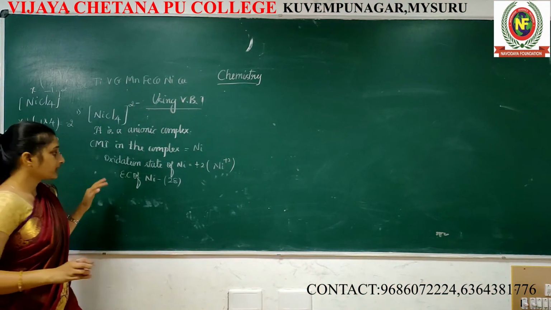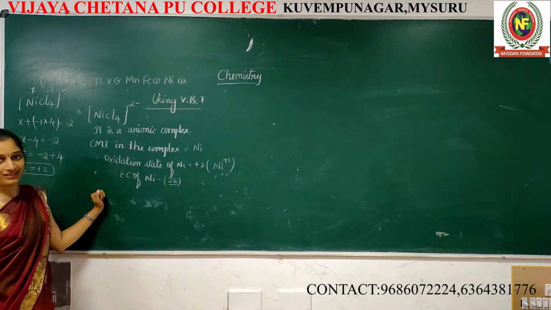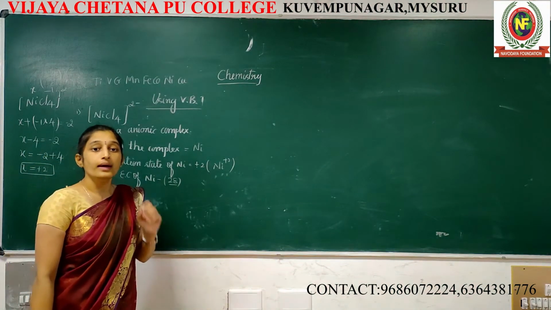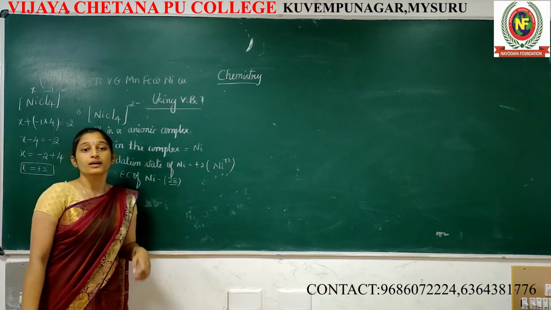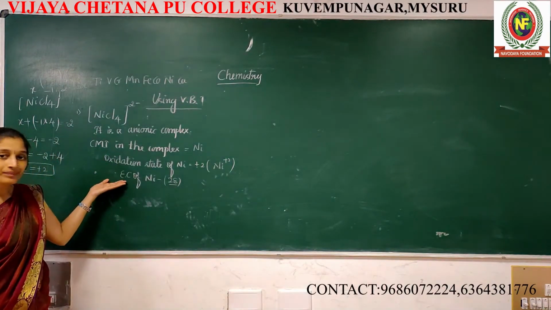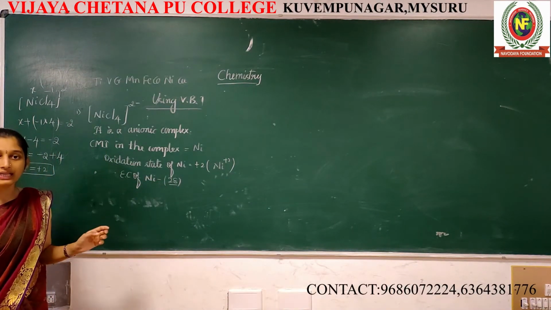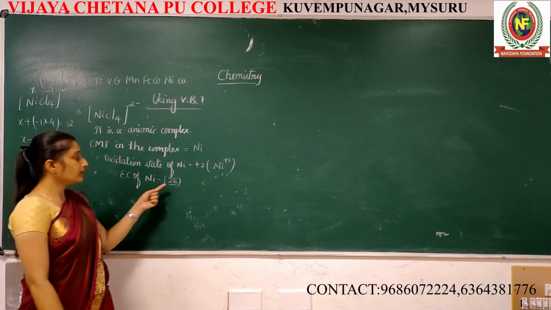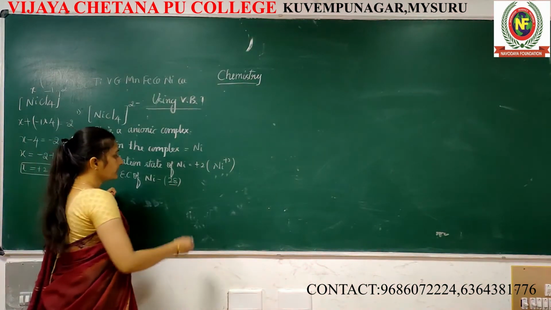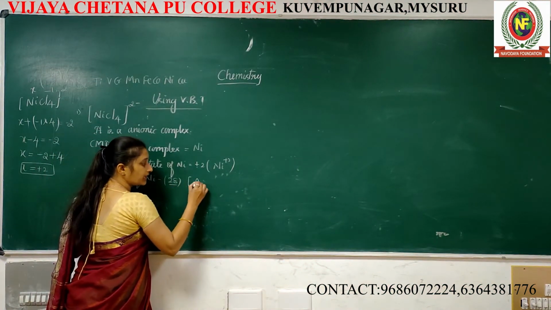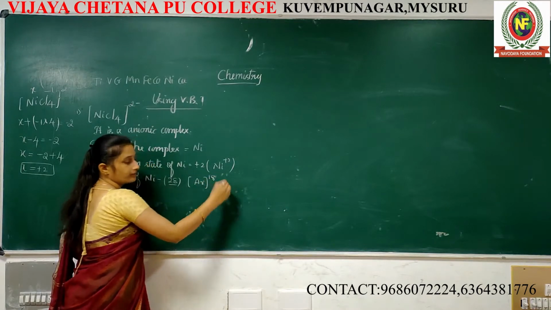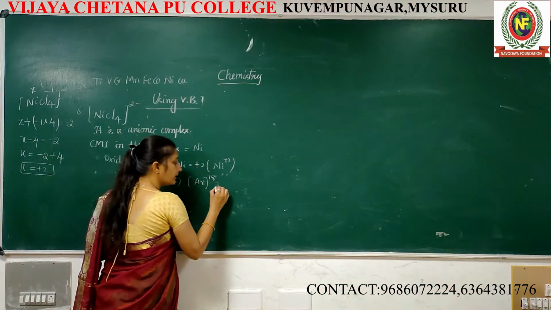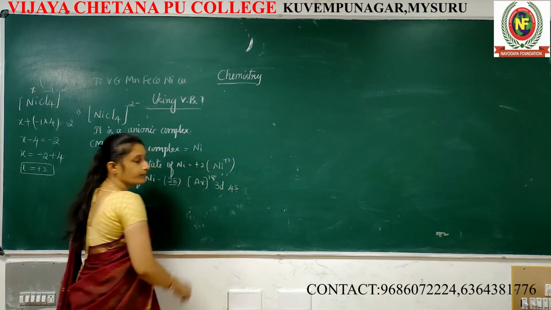So, atomic number 28. What does it indicate? Atomic number is nothing but the number of electrons present, or else the number of protons present. In order to write the electronic configuration, we should know the atomic number of nickel. Atomic number of nickel is 28. Then, how to write the electronic configuration? Argon 18. You know, argon core means 18, and 3d, 4s.